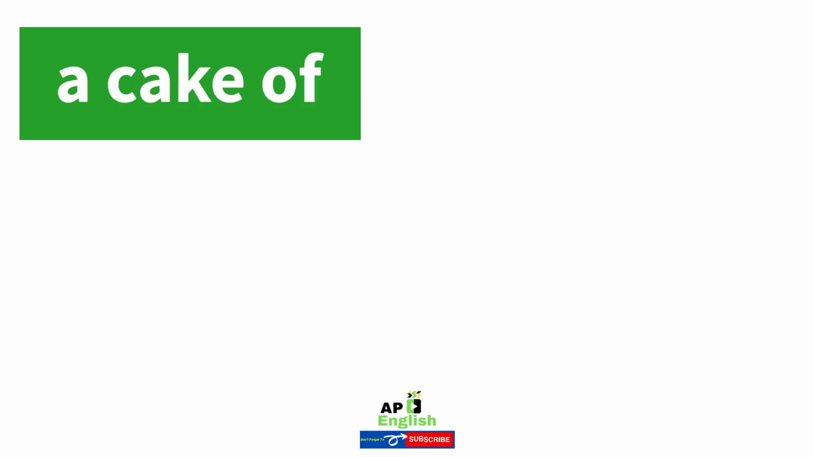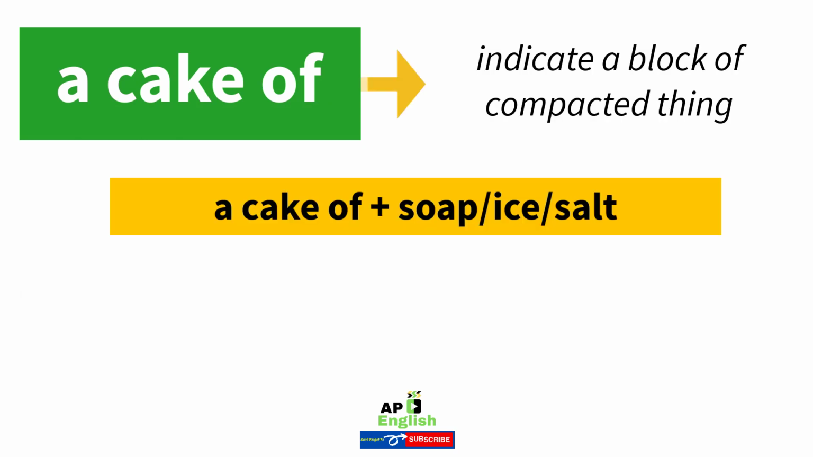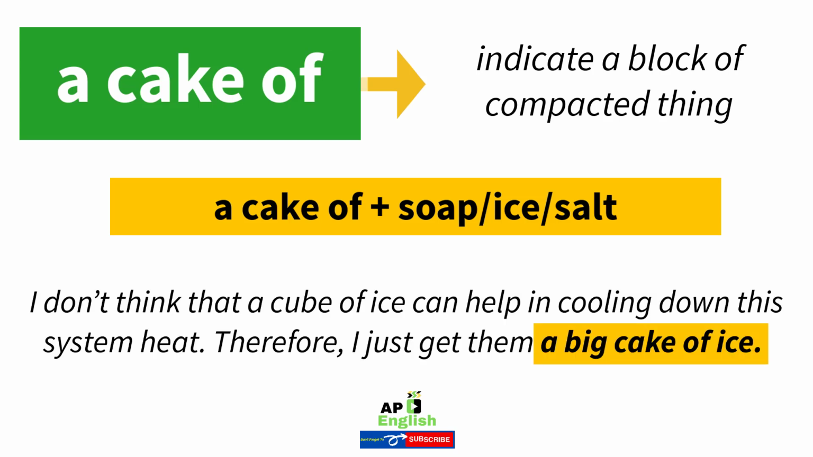Thirteen. A cake of. A cake of indicates a block of compacted thing. Example: I don't think that a cube of ice can help in cooling down the system heat. Therefore, I just got him a big cake of ice.